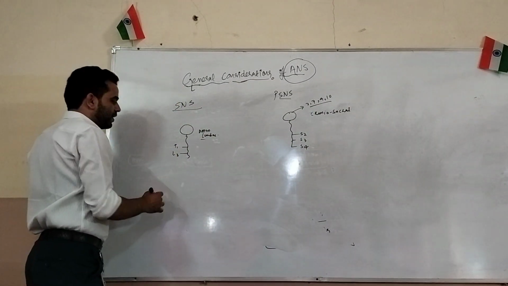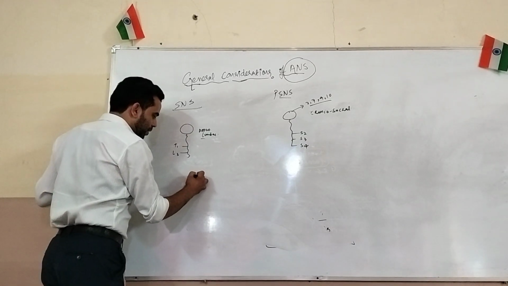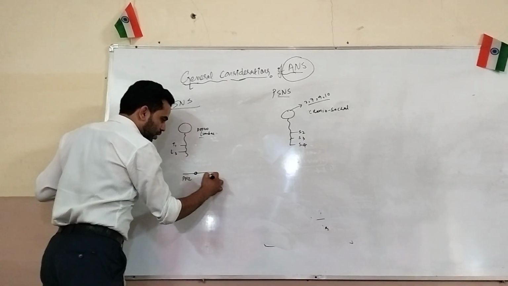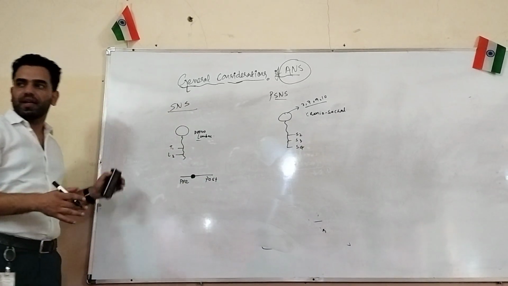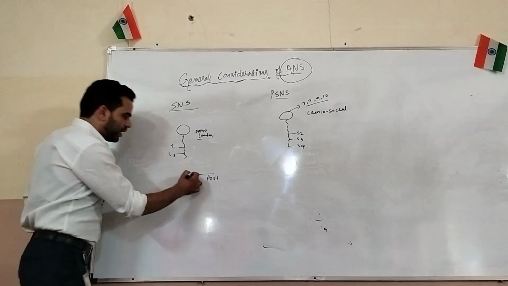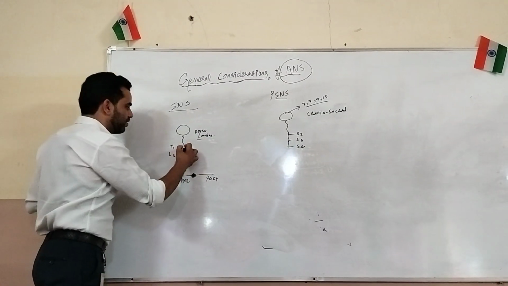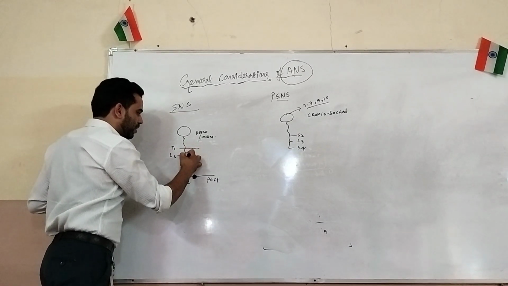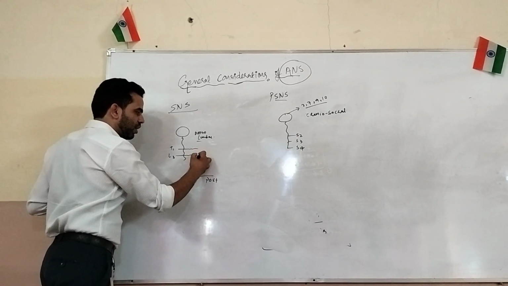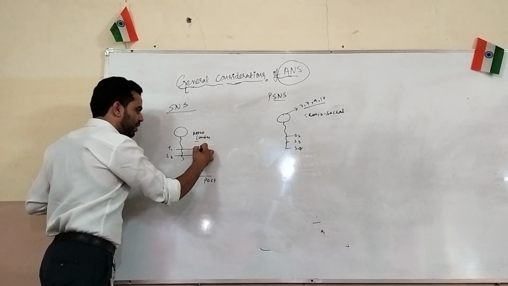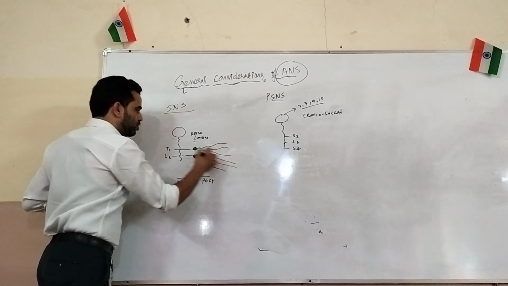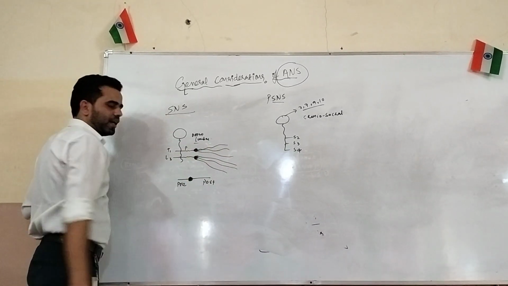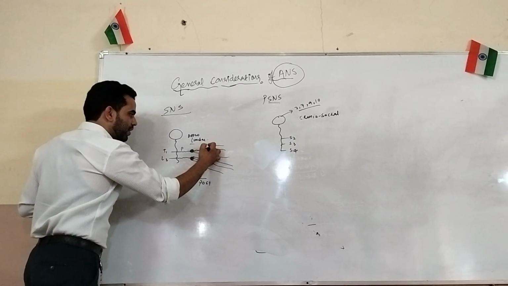Now in the sympathetic nervous system, there are two fibers: one is preganglionic and the second is postganglionic. The ganglion is the junction where the neurons meet. Preganglionic nerve fibers will be short, whereas postganglionic nerve fibers will be long.